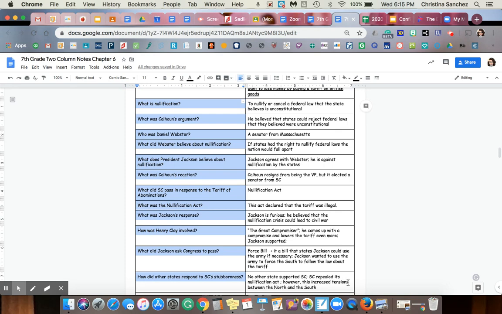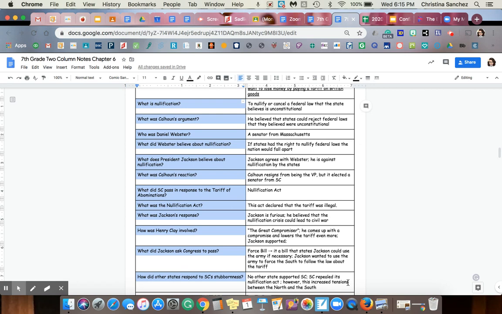Another person who pops up in this section is Daniel Webster, and he is a senator of Massachusetts, and he believed that if states had the right to nullify federal laws, that the nation would fall apart. Now remember, we do believe that the federal government has certain rights and that states have certain rights, and Daniel Webster was trying to voice that opinion.